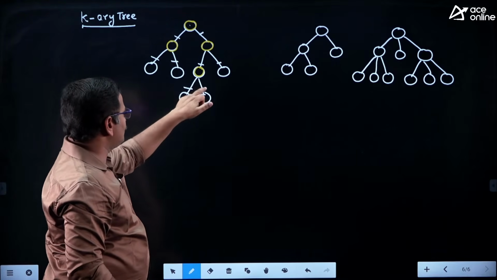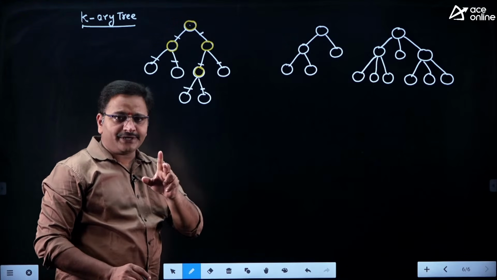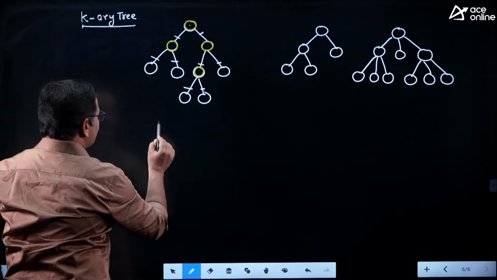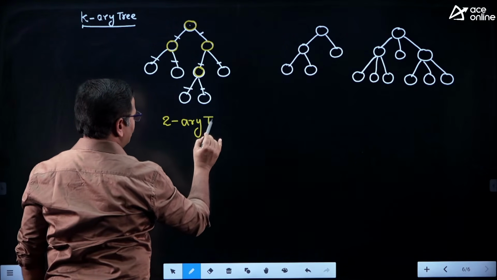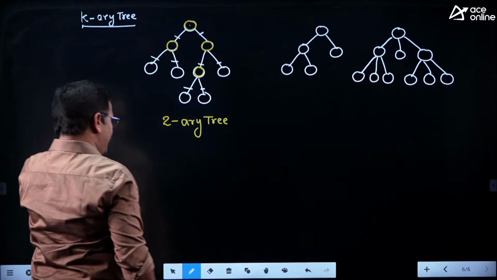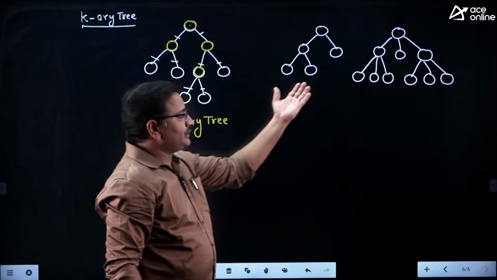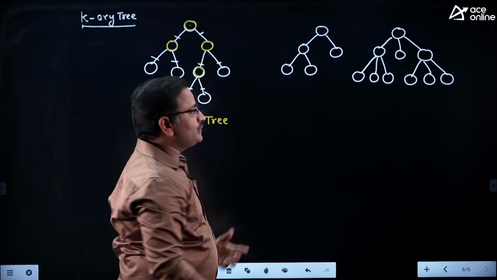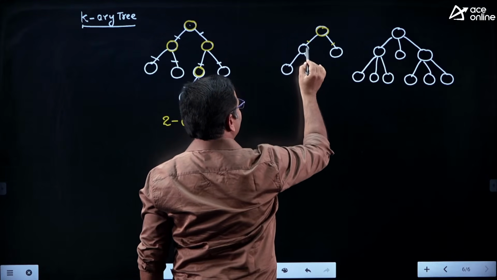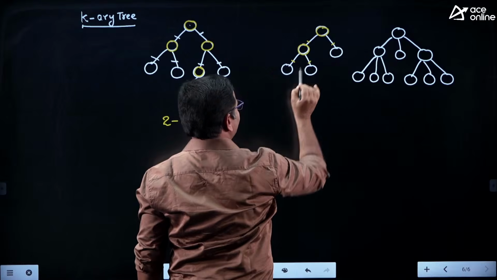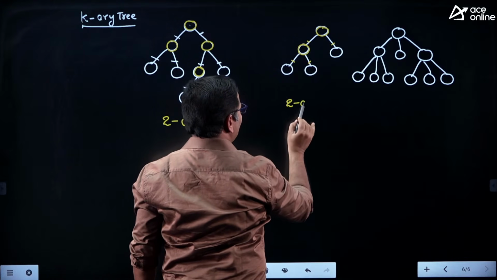Similarly for this node there are 2 children. If every internal node contains exactly 2 children, that tree is called a 2-ary tree, friends. Can I say it is a 2-ary tree? Yes, we can say it is a 2-ary tree, because this node is an internal node having 2 children, and this node is an internal node having 2 children.